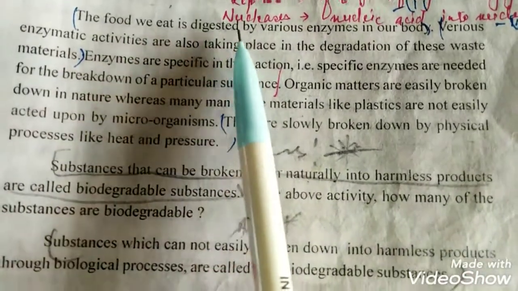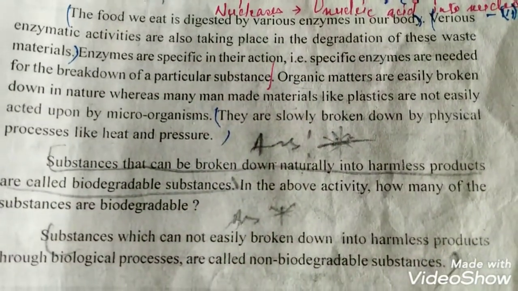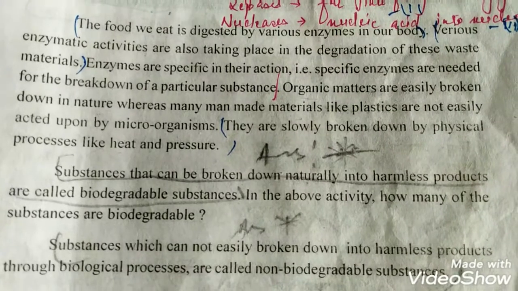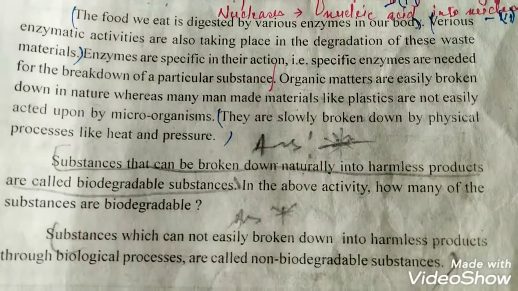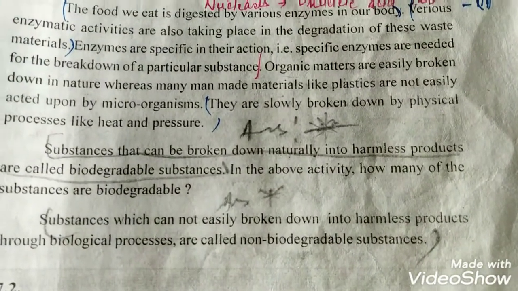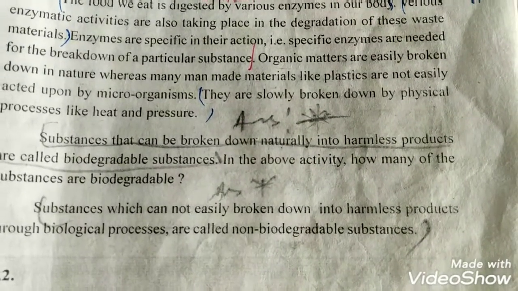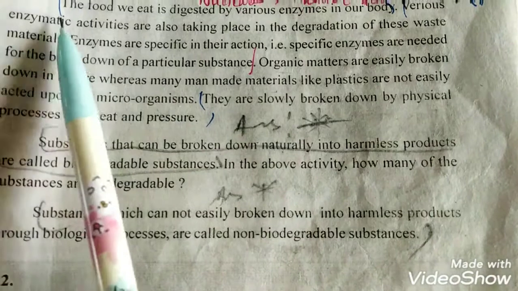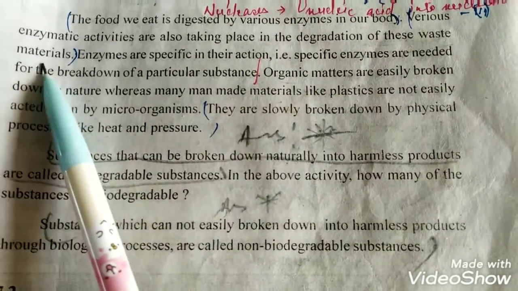The food we eat is digested by the various enzymes in our body. In chapter 15, we have learned that different types of enzymes help in the digestion of different types of food. For example, amylase converts carbohydrate into sugar, lipase converts fat into fatty acid and glycerol. Various enzymatic activities are also taking place in the degradation of waste material.